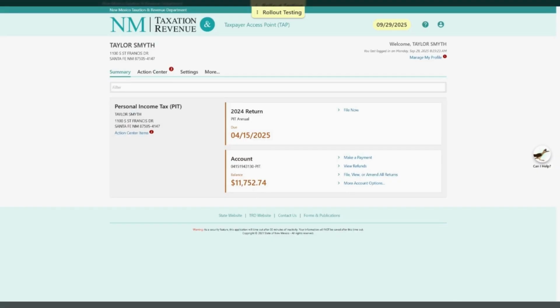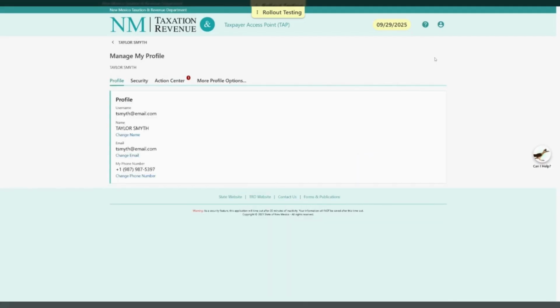One of the most noticeable updates within the actual TAP account is within the Manage My Profile link. If you scroll up to the top of the page, directly in the top right-hand corner of the screen, select Manage My Profile, and you will now be brought to a page that has several different tabs. The department has split out the Profile tab and the Security tab, which were previously located on the same page.